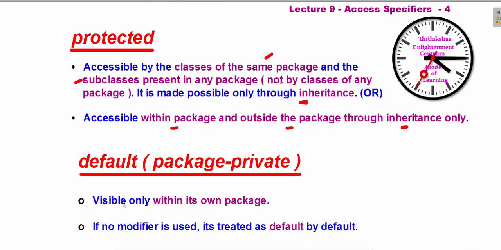Next, default. It's very simple, only within its own package it's accessible. If no modifier is given, by default it will be considered default. Default is nothing but package private. Many people will confuse this one, obviously if it's not taught clearly, because it took a long time for me also to understand all these concepts. They will tell, if it is private, make it public. I don't know how to make that public, like, what they mean by public.